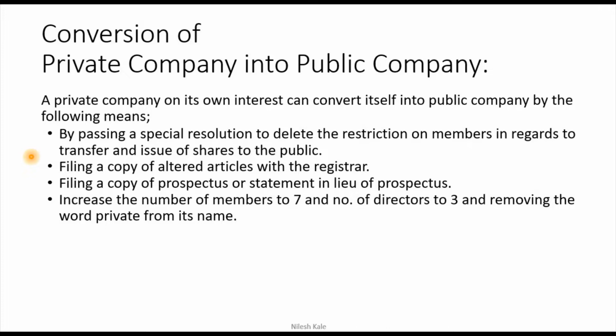Second thing, filing a copy of altered articles with the registrar. Because you have altered your articles of association, you have to file it with the registrar of companies again, so that he will also know that your company is converting itself into public company.